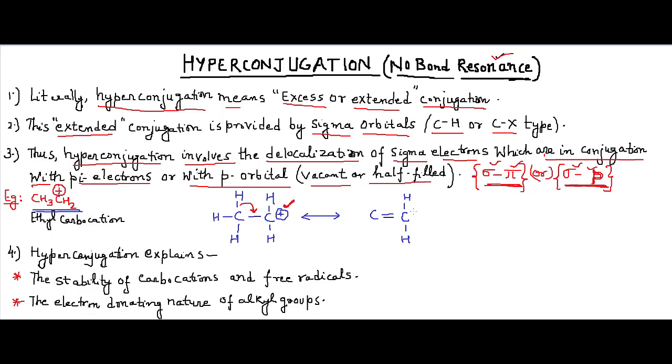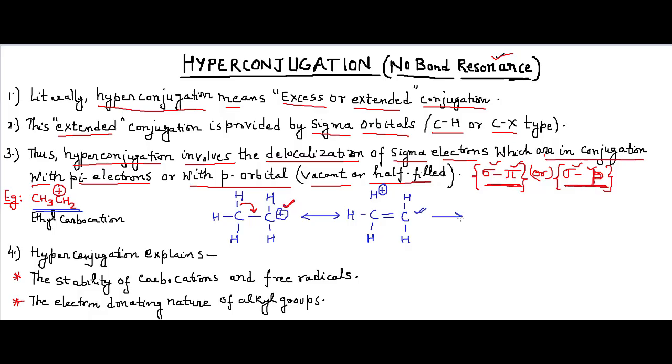Now there is no positive charge here. So what happens to the positive charge? This bond is lost, the rest of the bonds are the same. The positive charge on the carbon is shifted to the hydrogen like this.